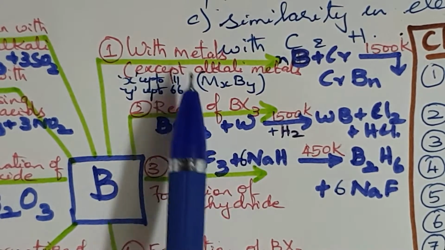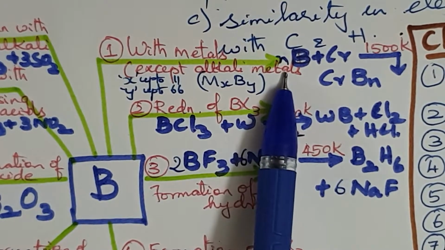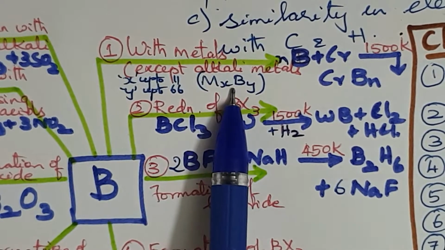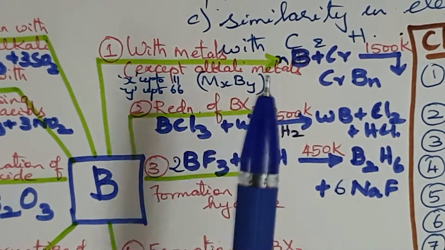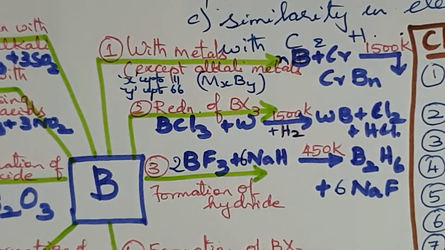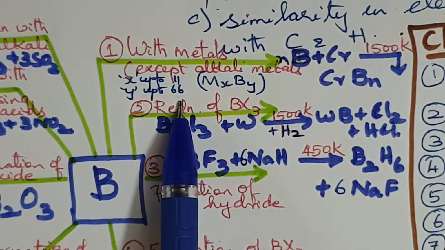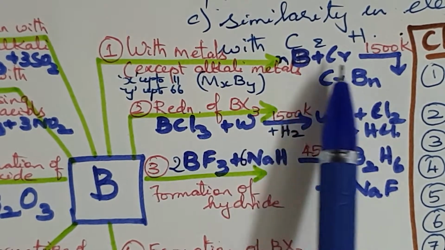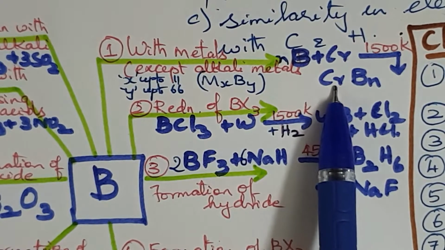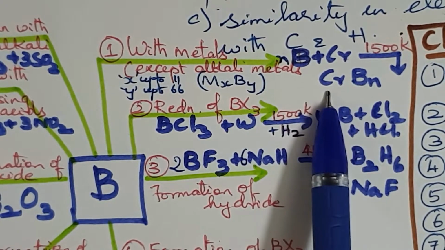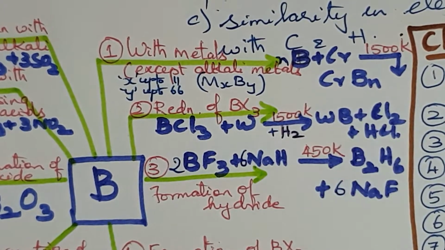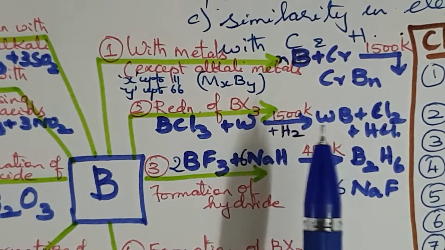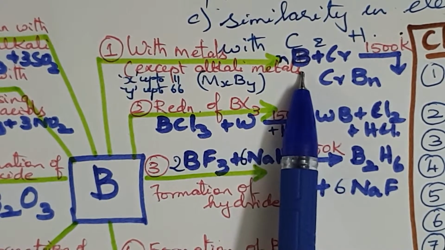Many metals except alkali metals form borides with the general formula MxBy, where x may range up to 11 and y may range up to 66 or above. Let us take the metal chromium. Boron reacts with chromium to form chromium boride, CrBn. This is a direct combination of the metals with boron.